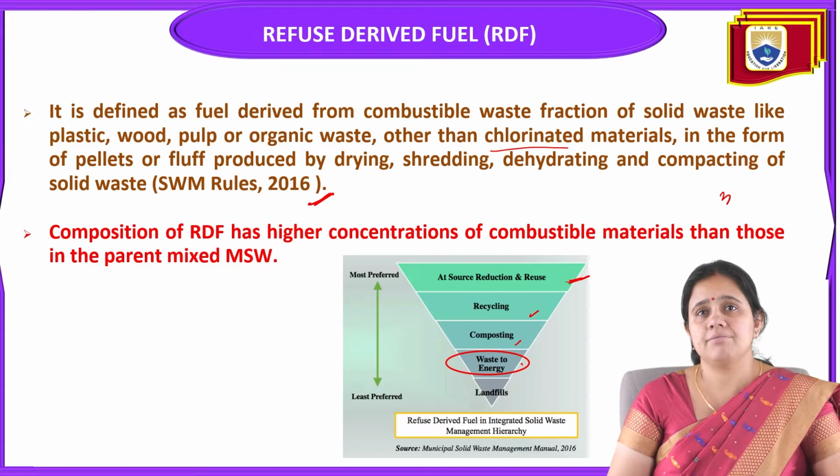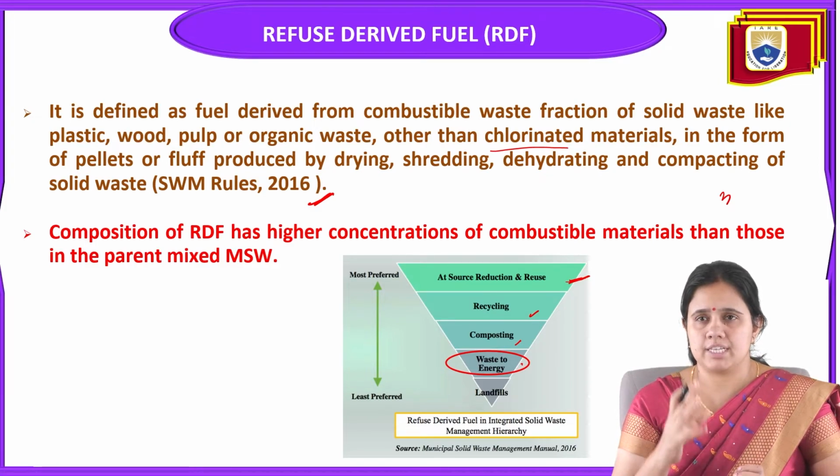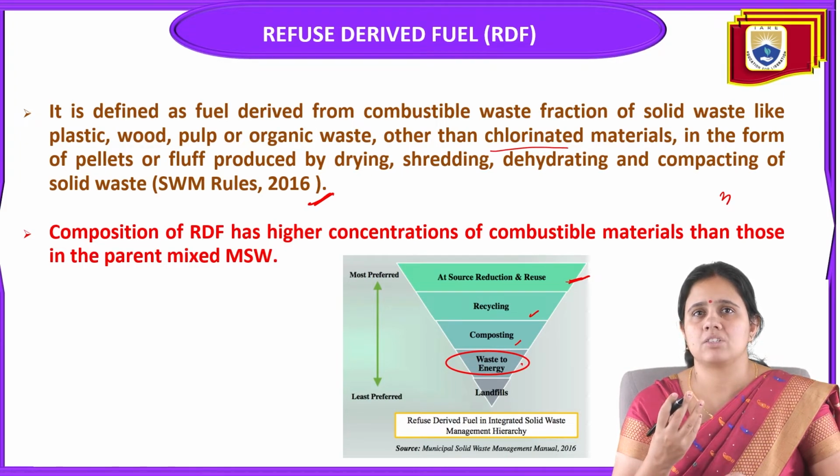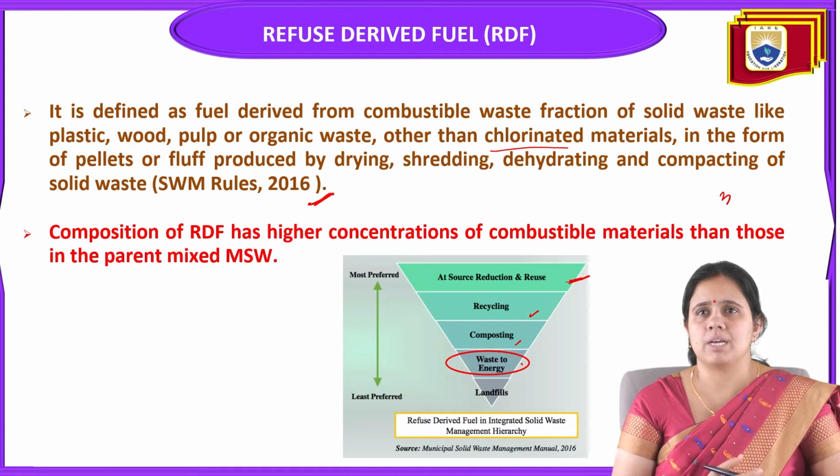So RDF can be derived from the combustible waste fraction, meaning from a waste fraction that will be combustible. Materials like plastic, wood, pulp, or organic waste, other than chlorinated material, in the form of pellet or fluff, are produced by drying, shredding, dehydrating, and compacting of the solid waste.